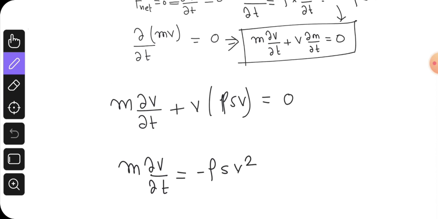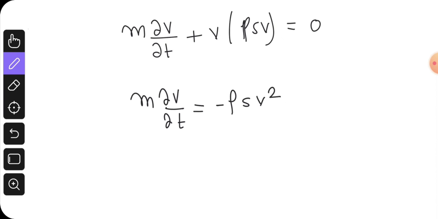Are we missing anything? Okay, and this mass m is at a certain time t. This mass is also changing. So we get our first equation here.